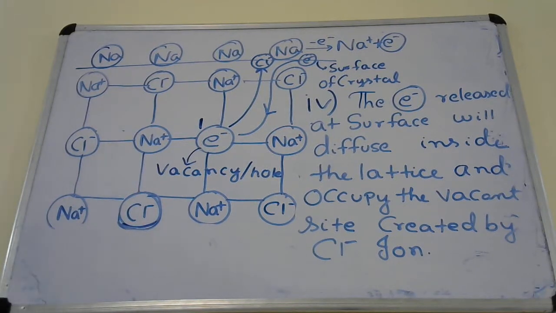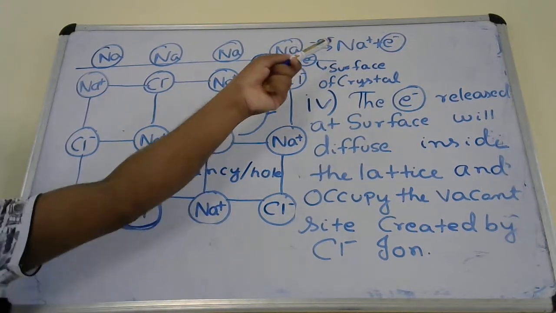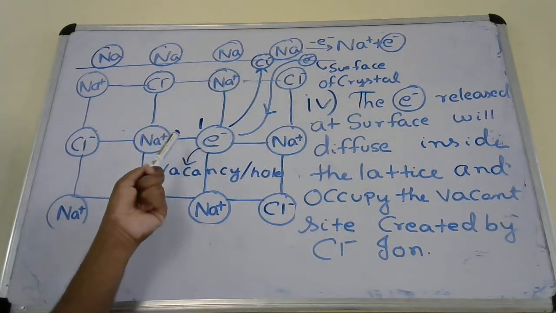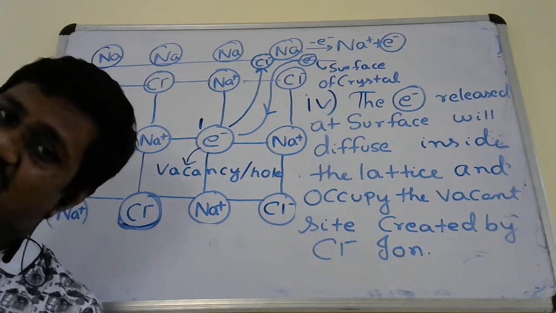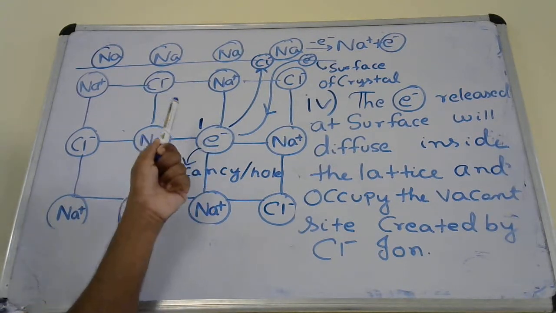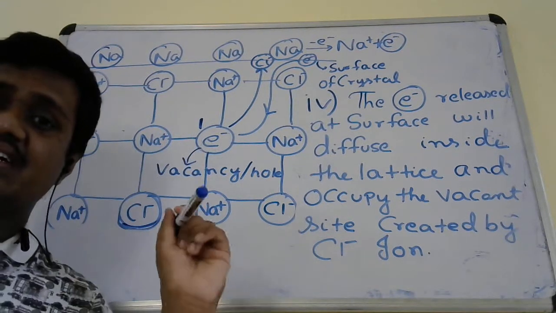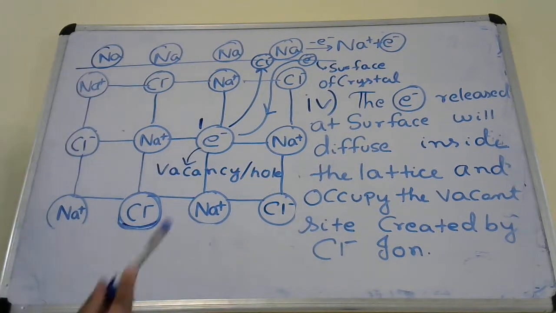The electron which was released from the sodium atom will go inside the lattice and occupy that vacant site which was created by the Cl minus ion. That is what is written in this one.